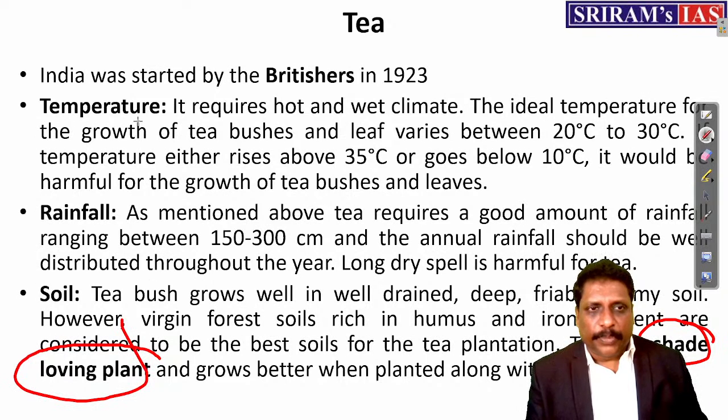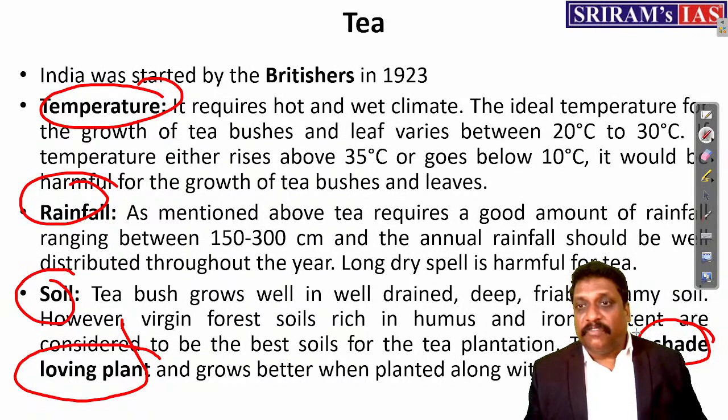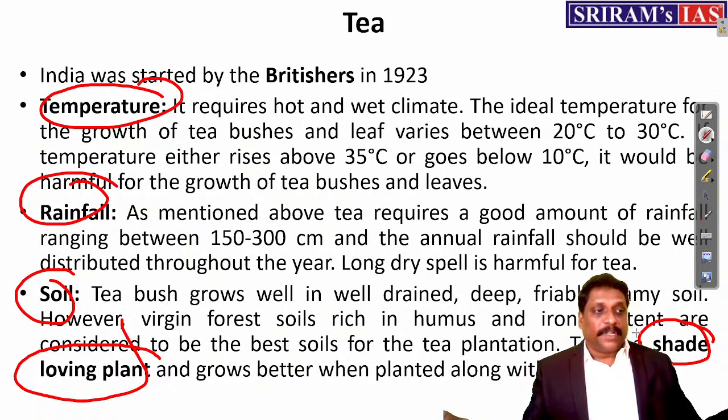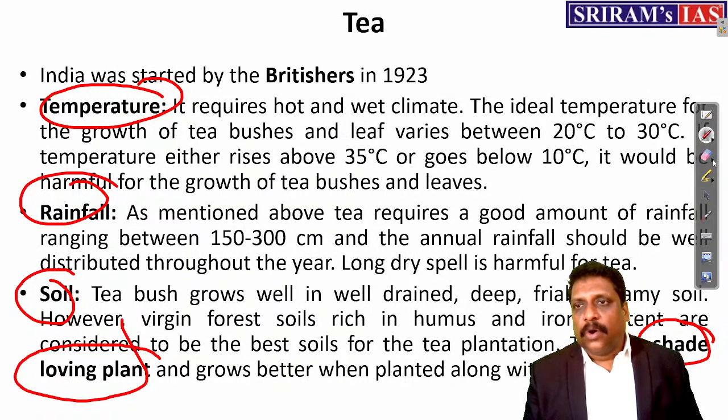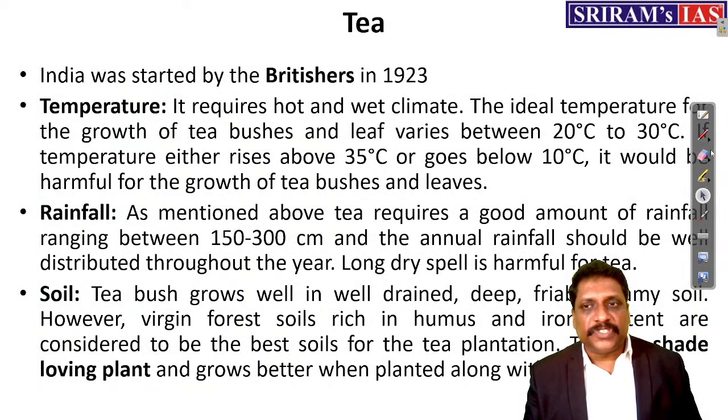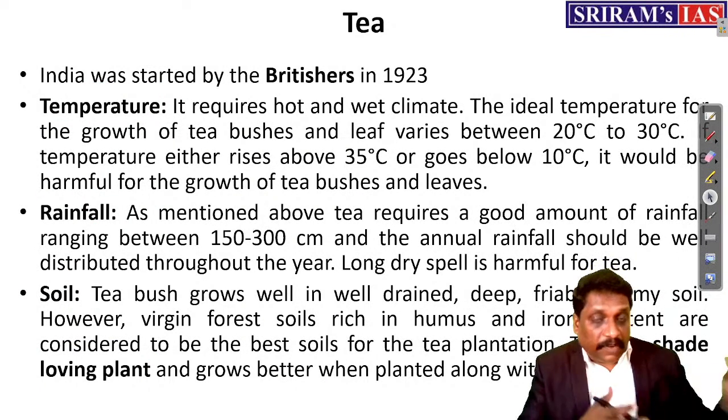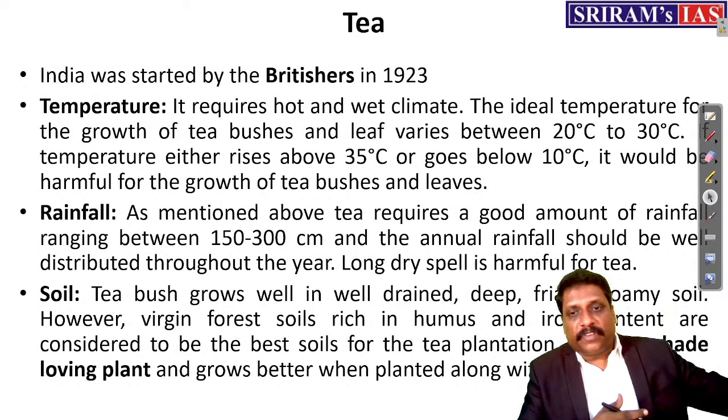All that condition, temperature, rainfall, soil, shade-loving nature, everything is similar. I'm not saying same, it is similar. But what is the point of differentiation? I'll tell you. Number one, who introduced it is a point of differentiation. But when I talk about geographical condition, what exactly is the point of differentiation, my friends?